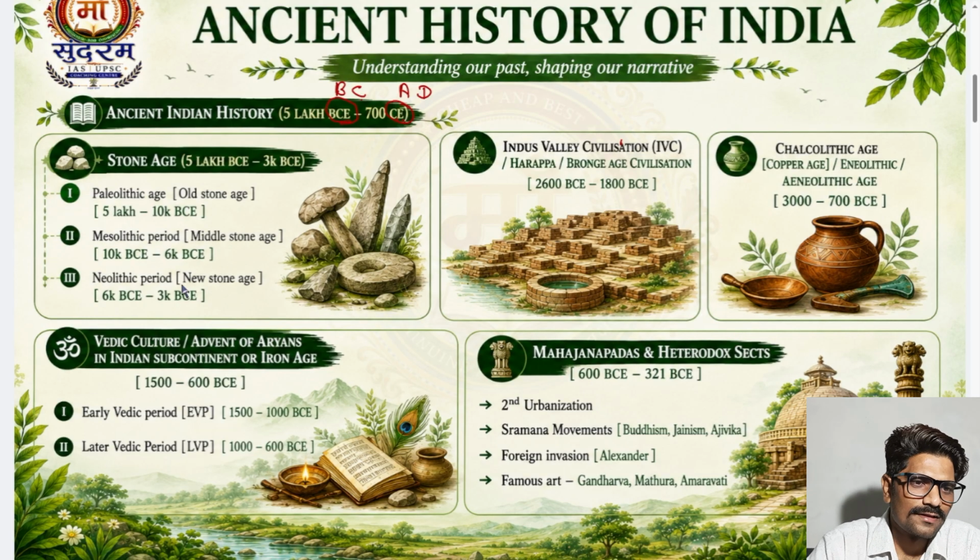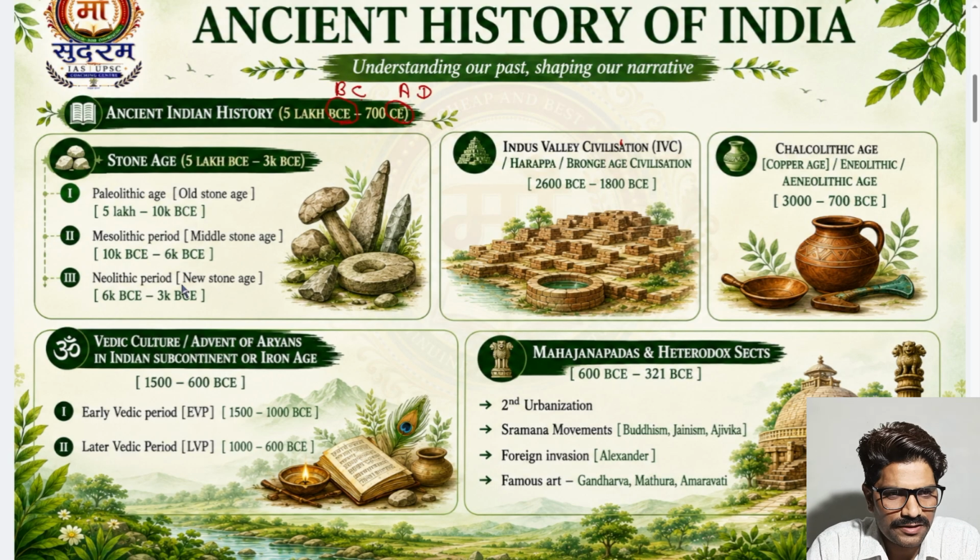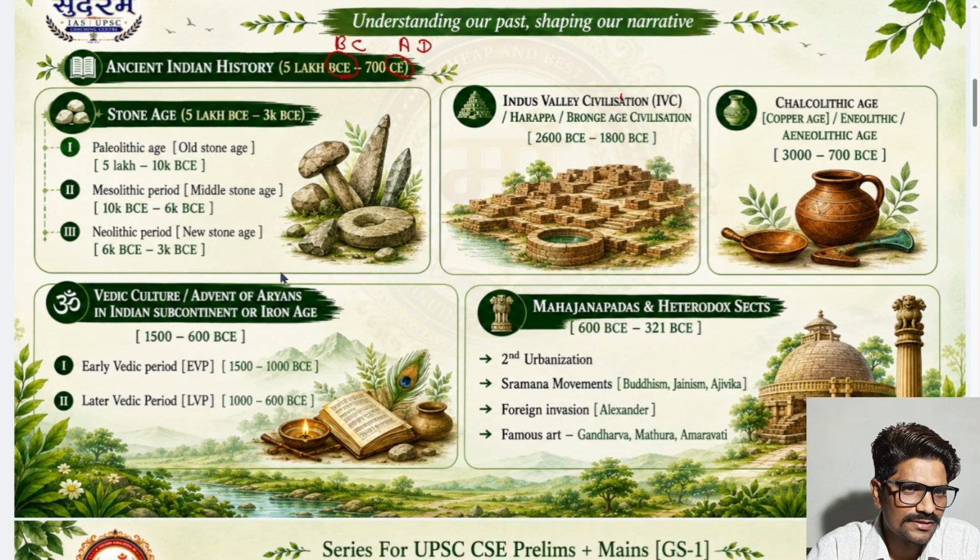So in the Neolithic period, for the first time, settlement and sedentary lives began, they started domestication of animals, and a little bit of agriculture, slash and burn. Like this, slowly their community and life kept developing. So this was the Stone Age.